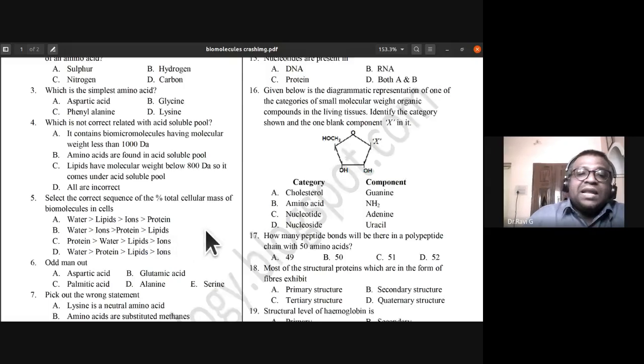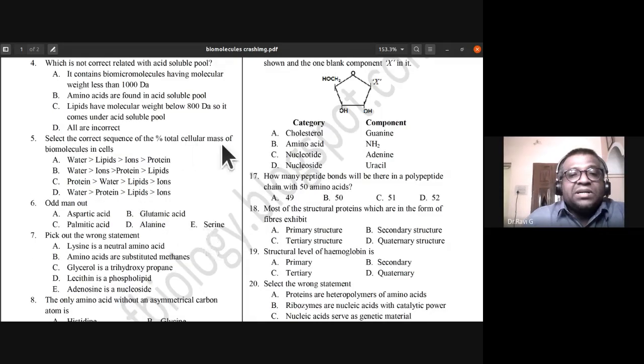Select the correct sequence of the percentage of total cellular mass of biomolecules in cells. You have to have the percentage in a correct sequence. Water, lipids, ions, proteins. Water, ions, protein, lipids. Protein, water, lipids, ions.